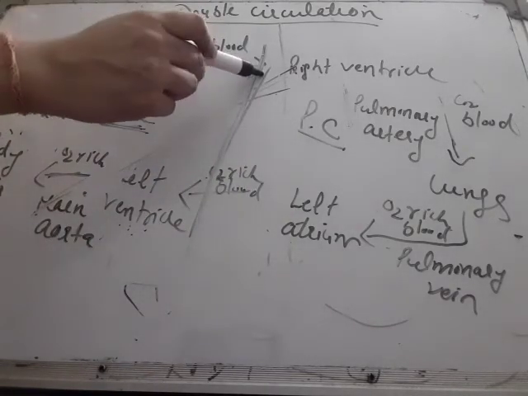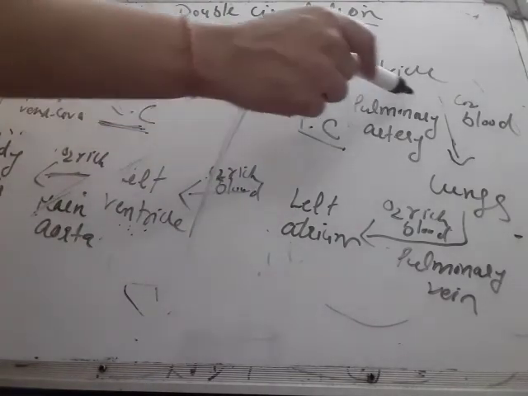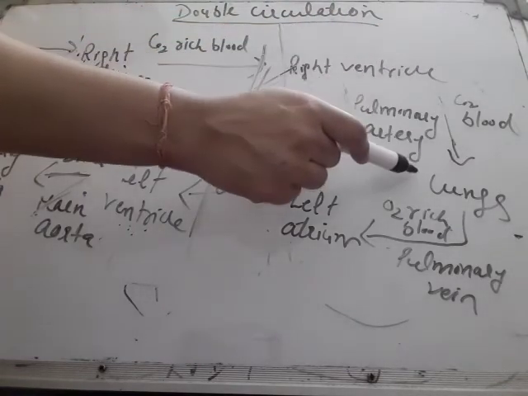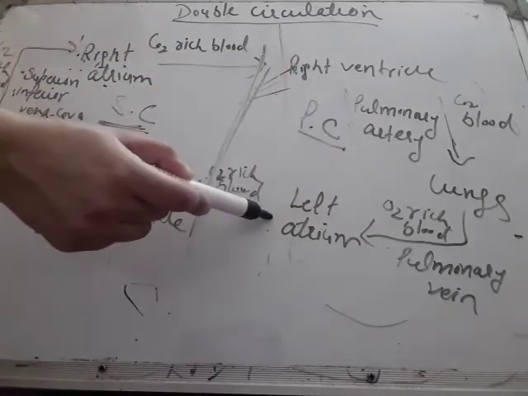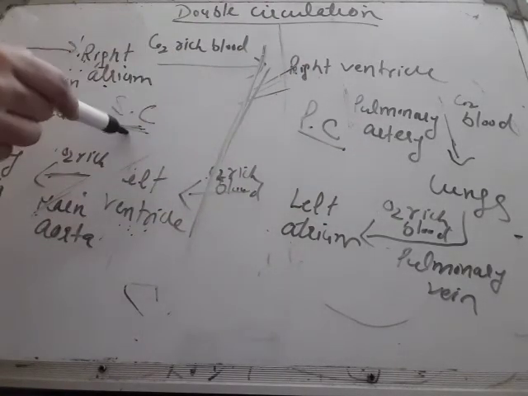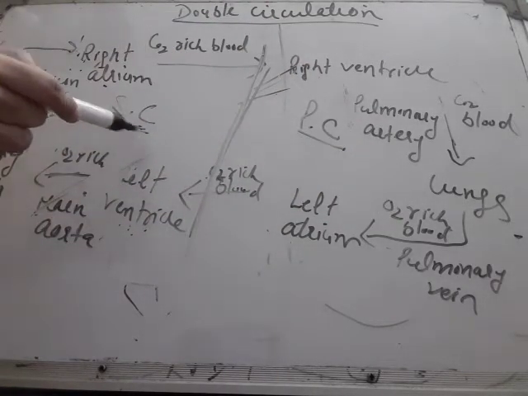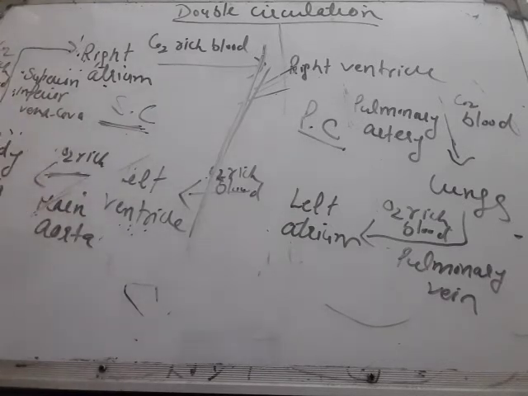Repeating, pulmonary circulation is flow of impure blood from the right ventricle to the lungs, and then flow of pure blood from the lungs to the left atrium. Systemic circulation is flow of pure blood from the left ventricle to body parts, and then impure blood from body parts to the right atrium. So this was all about double circulation, systemic and pulmonary.